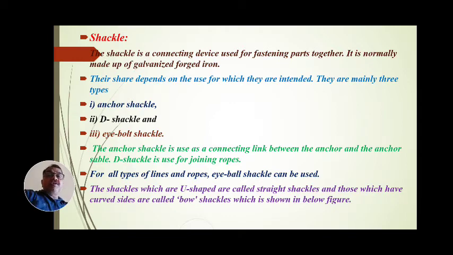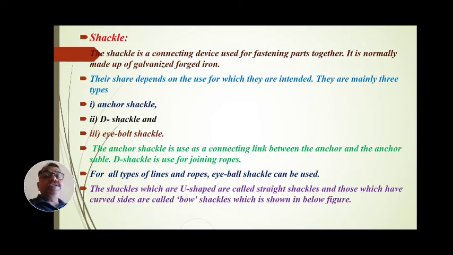One is the anchor shackle. When the shackle is used with anchorage material, with anchors, that shackle is called an anchor shackle. Then the D shackle, which is used to connect things to each other, and the eye bolt shackle. The anchor shackle is used to connect the link between the anchor and the anchor cables. For that purpose, the shackle is used, and it is called an anchor shackle.